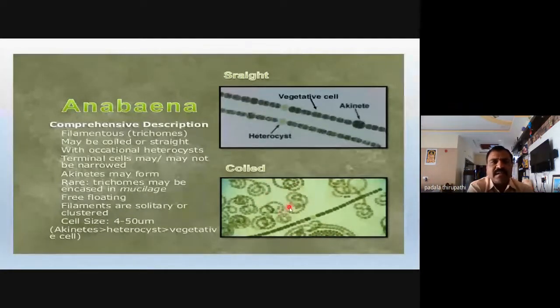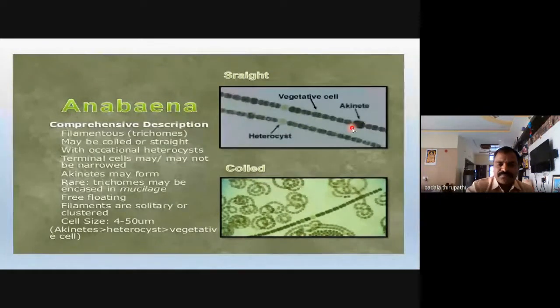Okay, and here the thallus consists of different cells among the vegetative cells of this trichome or filament. See here, this is a heterocyst, spaced among the vegetative cells, and along with this, large thick-walled cells are present among the uniseriate cells. We call that cell an akinete. So akinete we can also call arthrospores or resting spores of the blue-green algae, member.